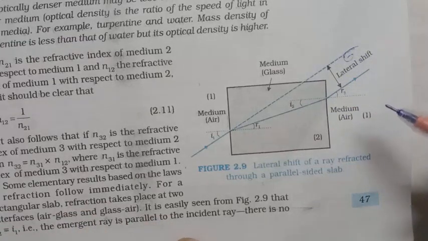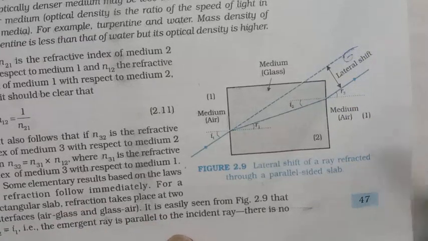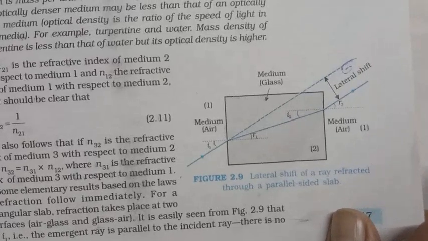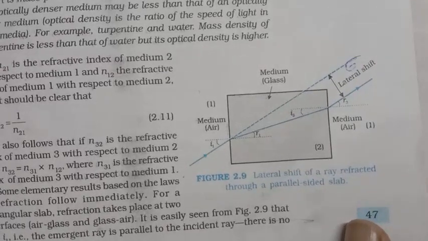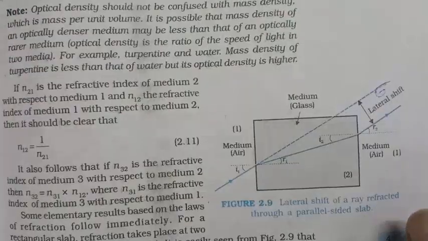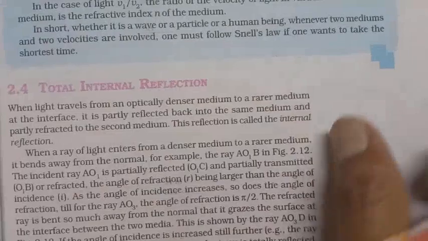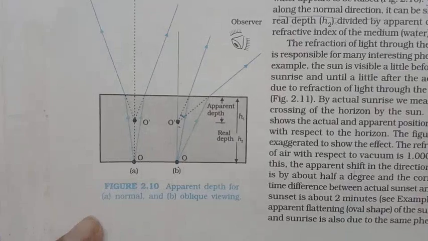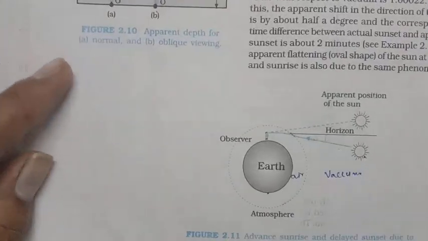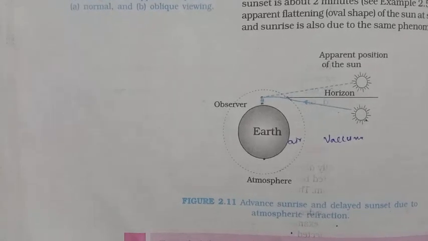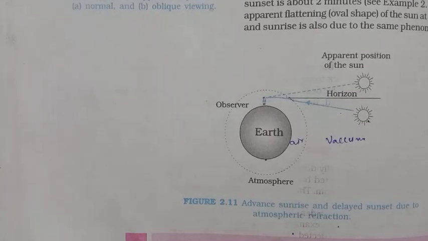By using lateral shift we can determine the thickness of the glass slab. Here we can find the real depth and apparent depth, and early sunrise and delayed sunset. These are the examples of refraction. Okay, bye students.